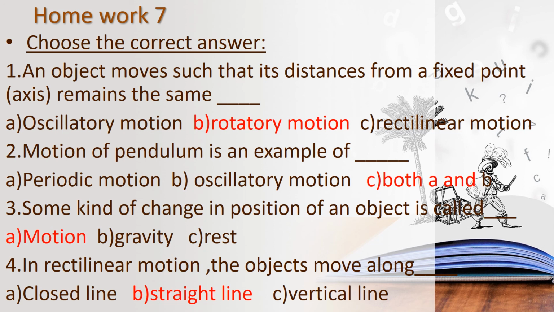And then third question, some kind of change in position of an object is called motion. If there is change, means that is motion. And then fourth one, in rectilinear motion the object moves along a straight line. Children, have you all checked these answers? Check your answers, children. If you are wrong, means correct your answers.